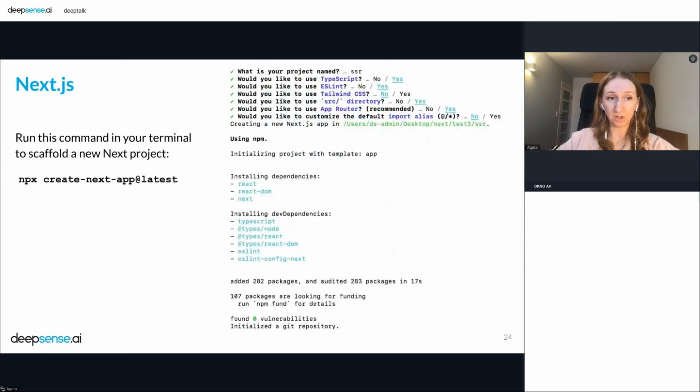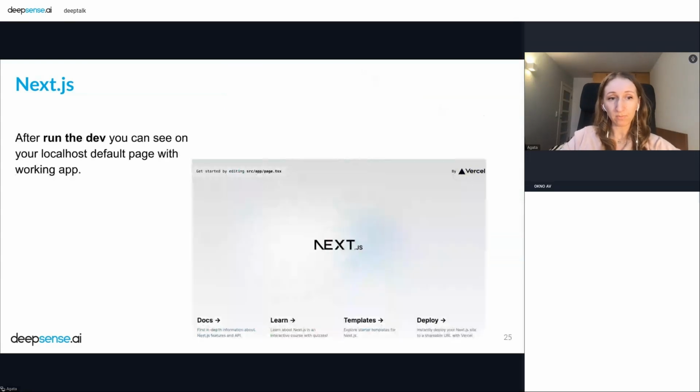And the same is with Next.js. You only put this command into the terminal and choose some basic configuration if you want, and everything will work. And yeah, we have an npx here. Because npm means node package manager, and here we have a tool with which you can use some package without installing it on your local machine. So that's cool. And after running, you can see this kind of page on your localhost. That means that everything works.